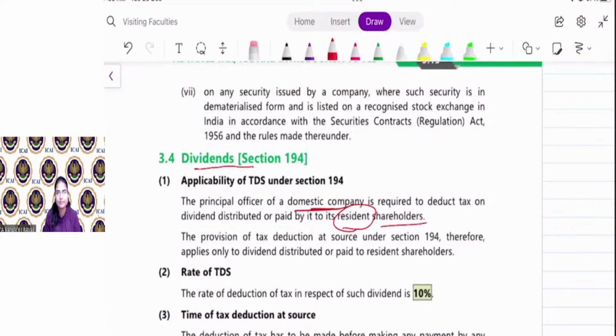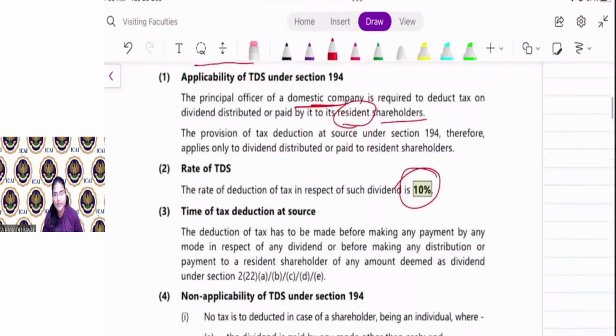Clear, everyone? So whenever a domestic company is paying dividend to a resident shareholder, then the company is required to deduct tax on such dividend at the rate of 10%. The rate of TDS on dividend is 10%.